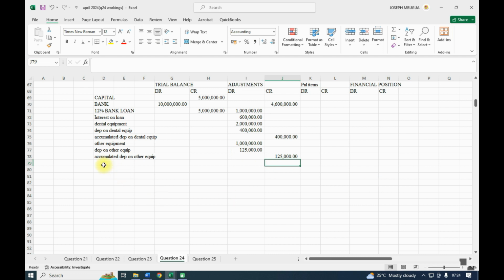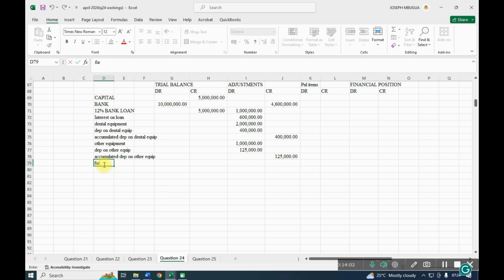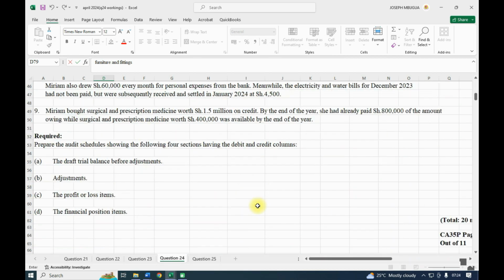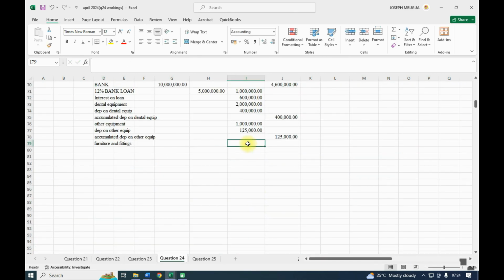Then now we have furniture and fittings. Furniture and fittings, I think we have seen it at 2 million. Furniture and fittings, 2 million.